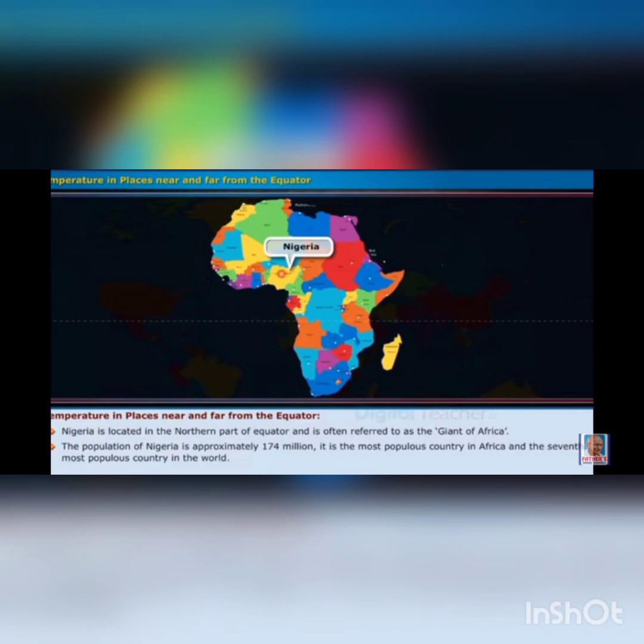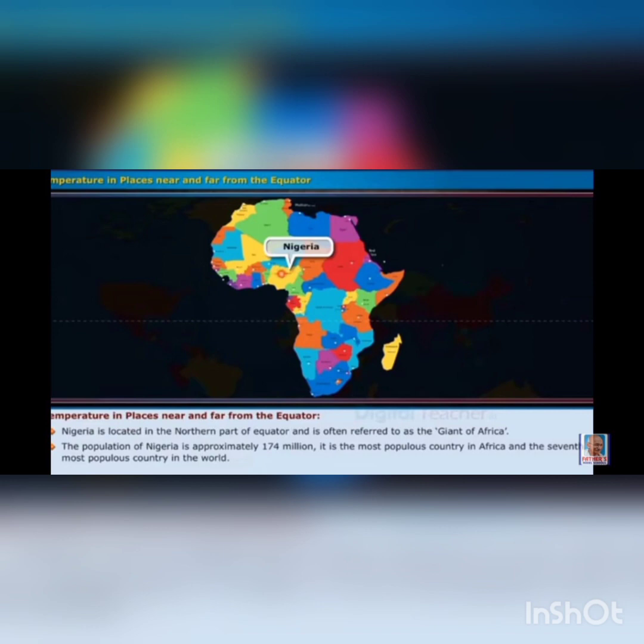Now, let us learn about the temperature in places near and far away from the equator. Nigeria is located in the northern part of the equator and is often referred to as the Giant of Africa.